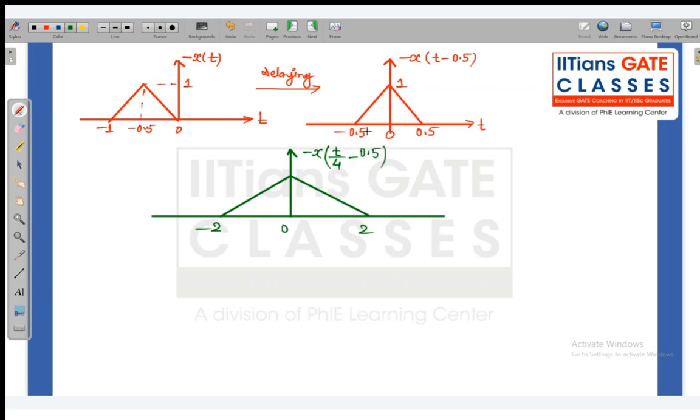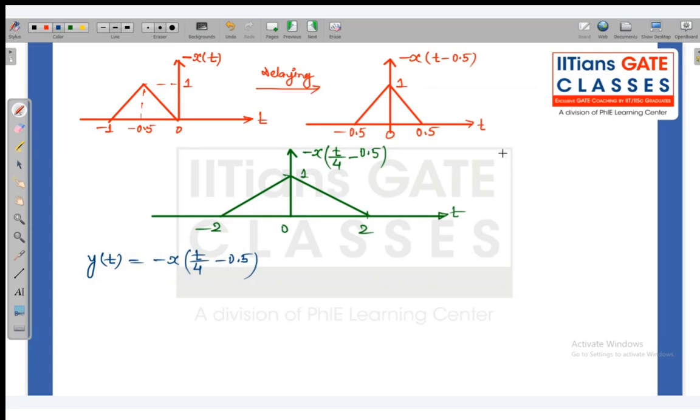When you scale this function by 4, it will be shifted to minus 2 and it will be shifted to plus 2, and this is 1. Now, this signal we can say is our y(t). So y(t) is nothing but minus x(t by 4 minus 0.5). This is the original signal.